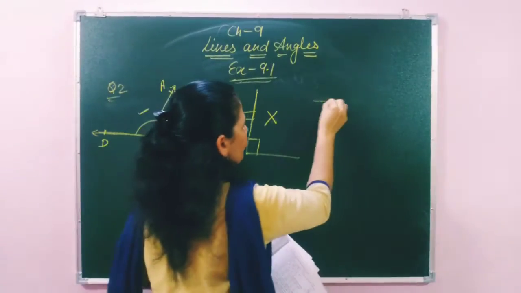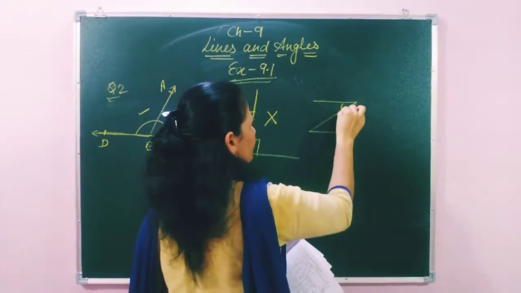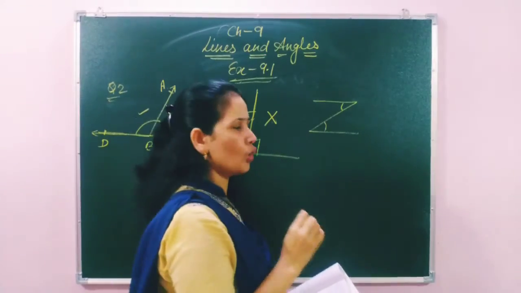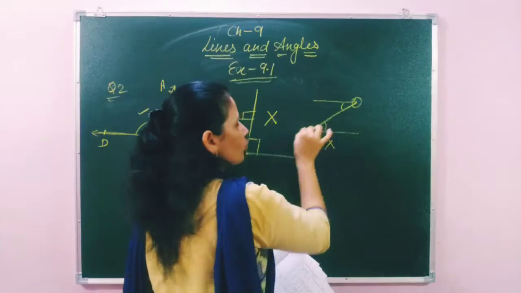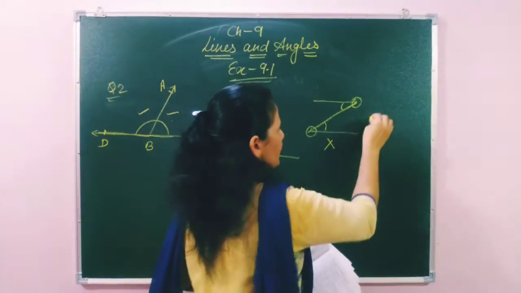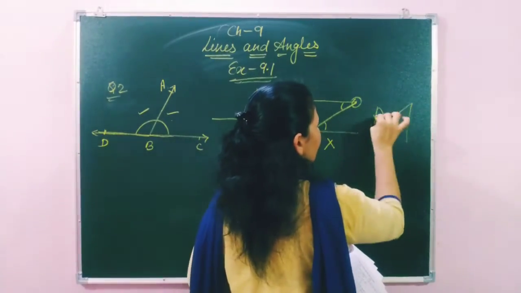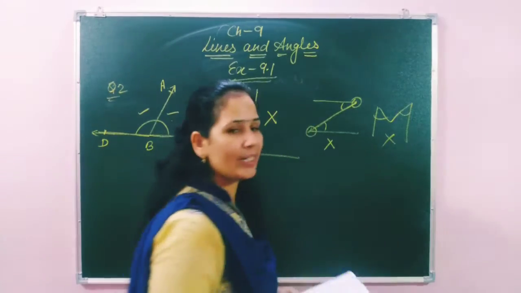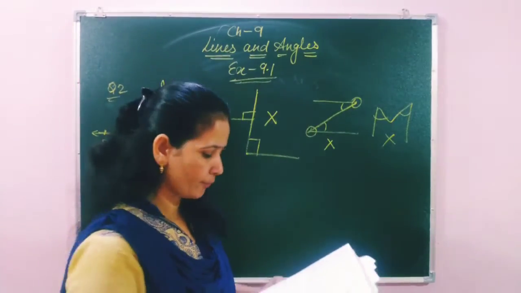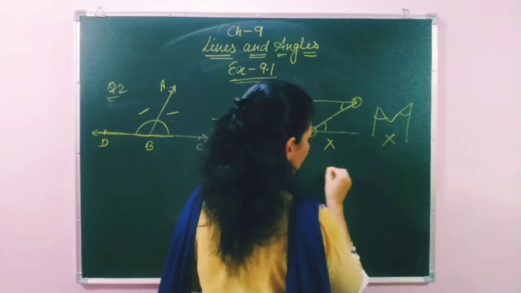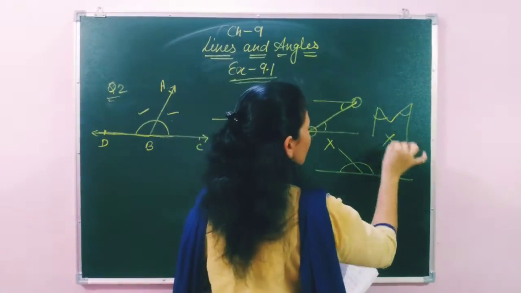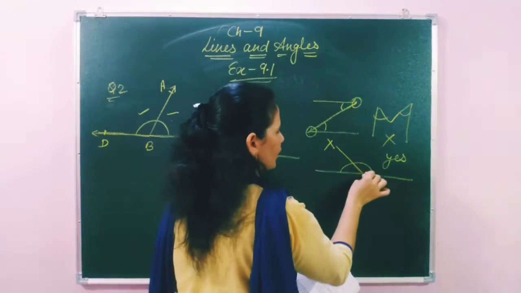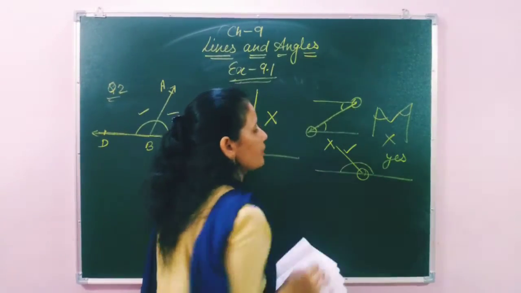Now second, they have given it in the form of Z. Is this adjacent angle? No. Why? Because the arm is common but the vertex is not common. Third one is the shape of M. Is it adjacent angle? No. Because no vertex is common, no arm is common. Fourth one, they have given this pair. Is it adjacent angle? Yes. Because the condition is applicable: vertex is common and arm is common.